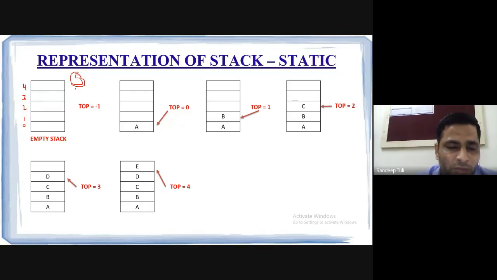So here we are going to use an array with the size 5. It means that I am able to store 5 elements in the stack. Initially I have added A in the empty stack. I am repeating again: when the stack is empty, then the value of top will always be -1 or null. When you write the program using pointers, you need to use null. When you write the program using an array, we use -1 as the initial value of top.